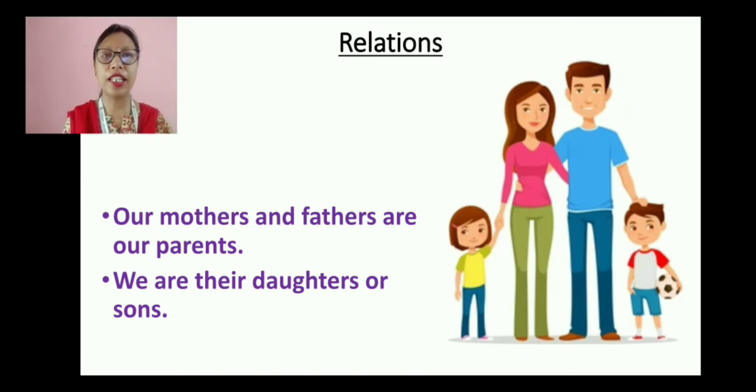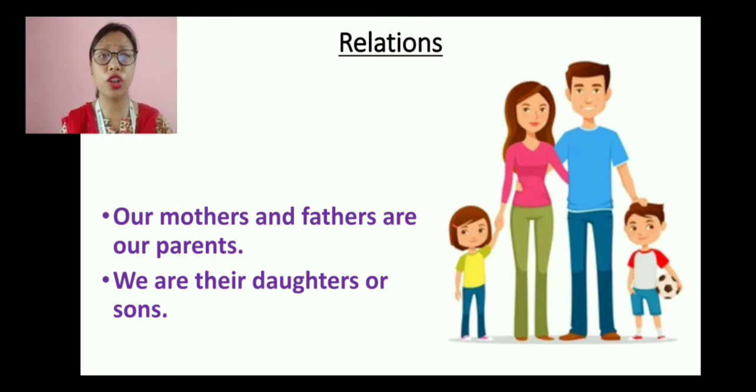Now let us talk about the relations. So here we have our mothers and fathers are our parents. So when mother and father are together, we call them parents. But if we have to point out, then that is the mother and that is the father. But when they are together, we call them parents because they are related to us as parents.